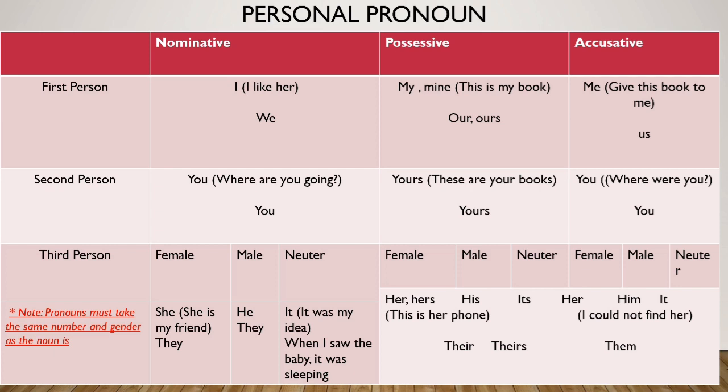So the third person, she is my friend. So she in this particular example is a personal pronoun. So this is again a nominative personal pronoun.